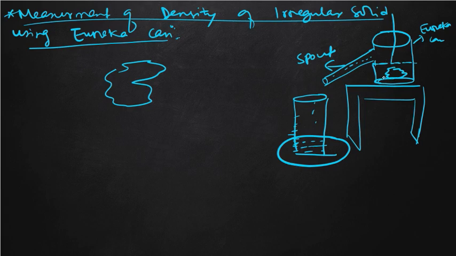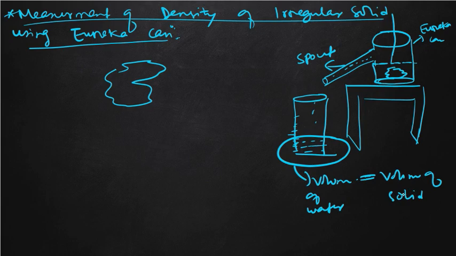After putting in the solid, the water rises, and how much water has been displaced is collected in this measuring cylinder. The volume of this water will be equal to the volume of the solid.